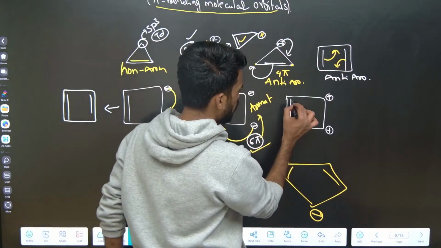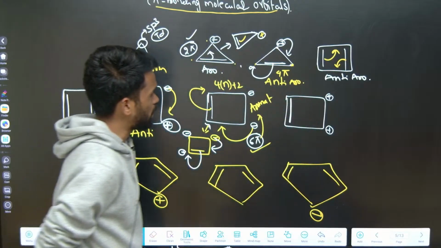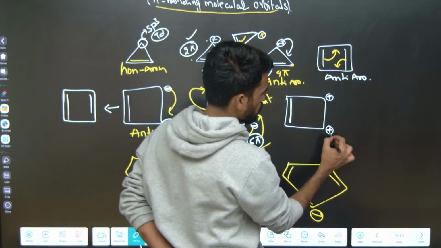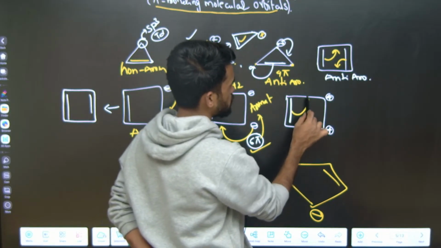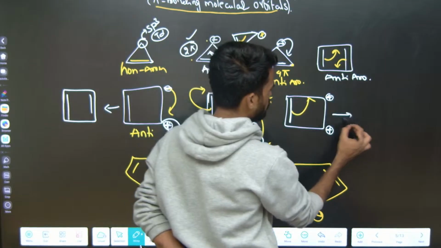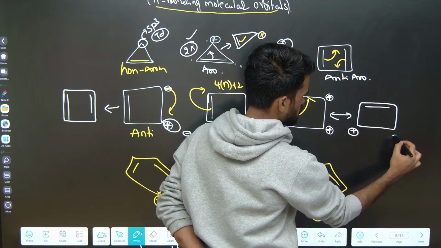Okay, and next, look at this question. See, here you have 2 pi electrons. After this positive charge, here also positive charge. Now these pi electrons are in conjugation with this vacant orbital and you will get a positive charge here.